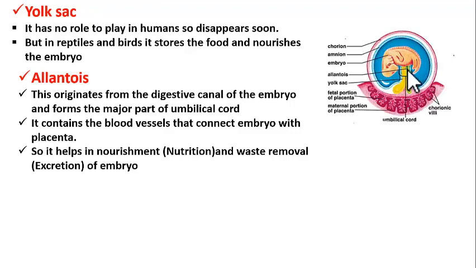And this allantois contains many blood vessels that connect embryo with placenta. So the role of this allantois is, as it has blood vessels and it is going to placenta, it helps in nutrition and waste removal. Got it, students? Yes, this is how the extra embryonic membranes help in the development of embryo.